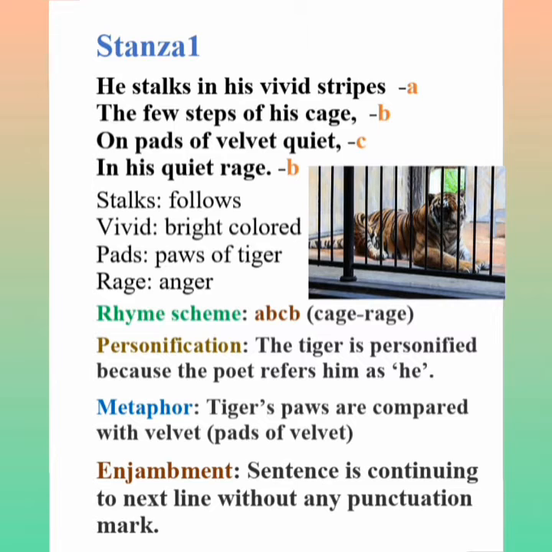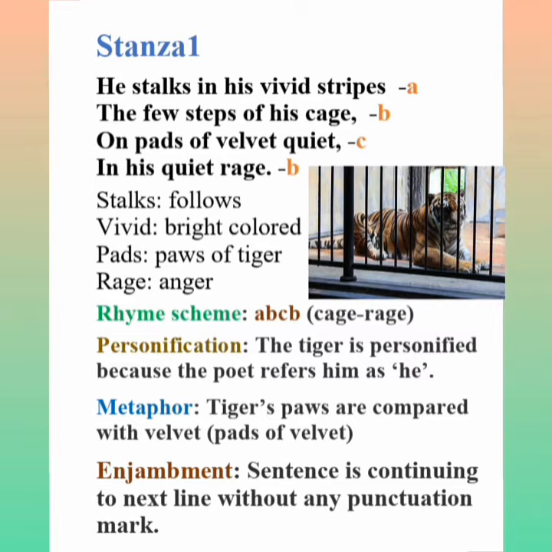his quiet rage. Okay, so the word he here refers to a tiger in the zoo. Stalks means follows. Vivid means bright colored stripes. The few steps of his cage on pads. Pads means paws of the tiger. Of velvet quiet in his quiet rage. Rage means anger.